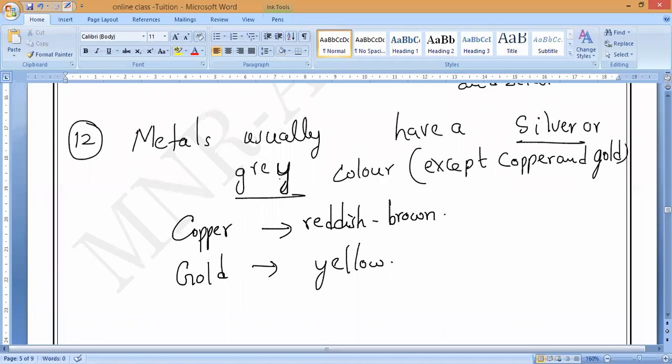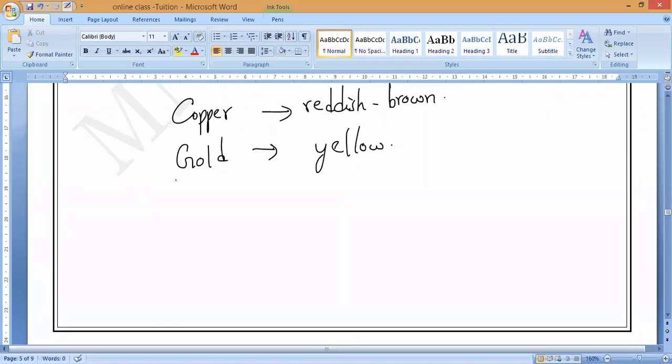Chemical properties are the most important, and each and every question is like one MCQ. So these are the 12 properties of metals, the physical properties of metals. Kindly all of you learn each and everything with the help of exceptional cases.